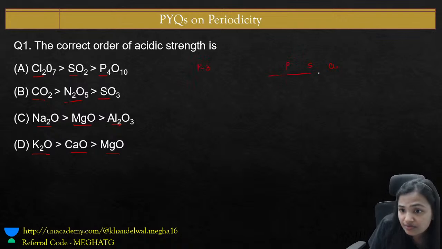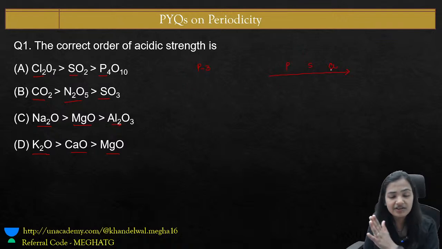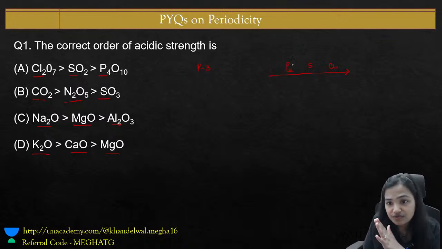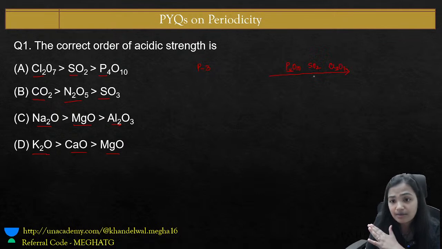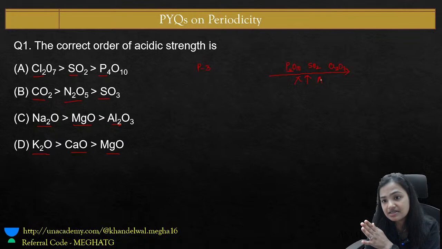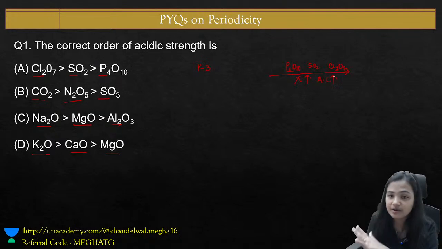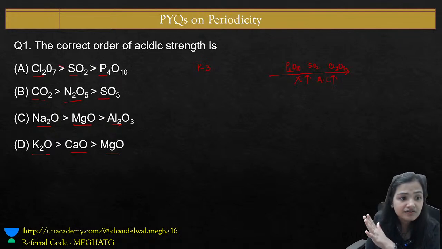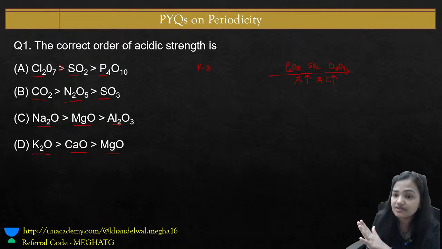So we are moving from left to right. This is the oxide of phosphorus, which is P4O10, the oxide of sulfur, which is SO2, and this is the oxide of chlorine, which is Cl2O7. So what is happening here? The electronegativity increases, and as the electronegativity increases, the acidic character increases. So the acidic character of chlorine has to be greater than that of sulfur, than that of phosphorus. This means this is the correct order.